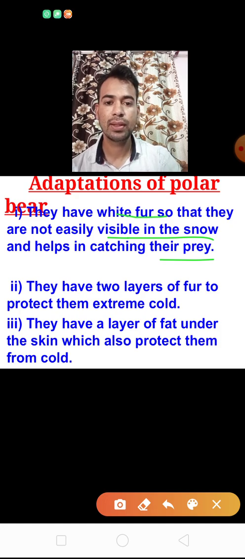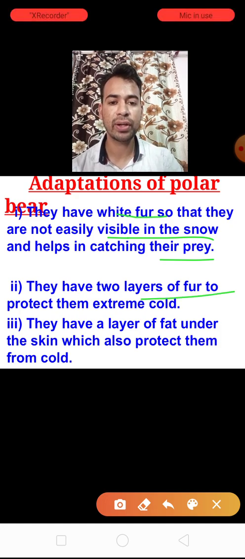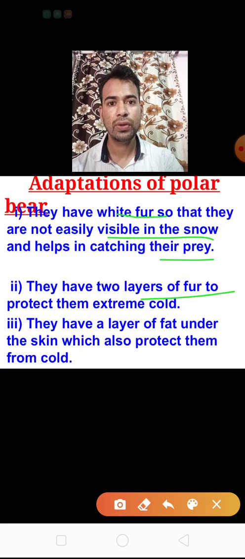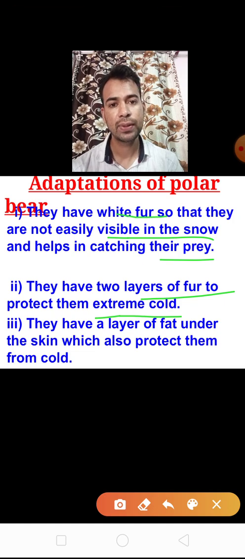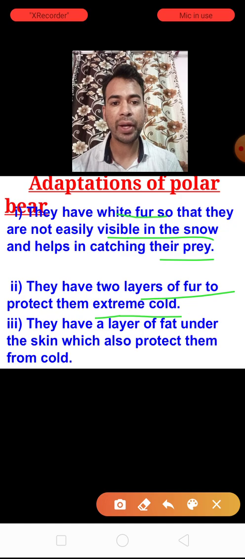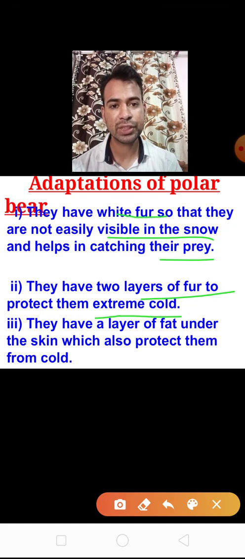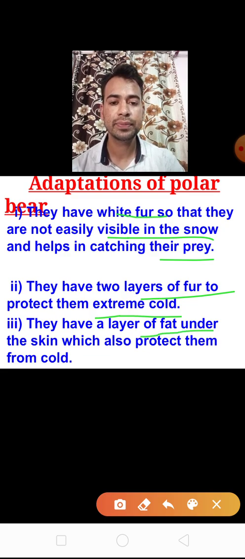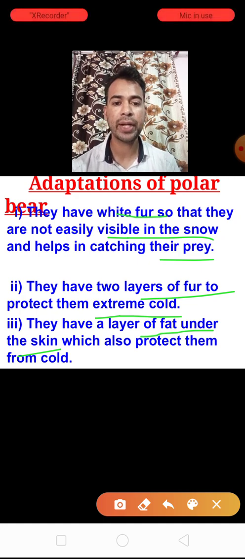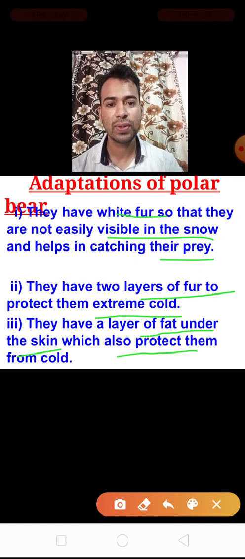Second, they have two layers of fur which protect them from extreme cold. By the use of the layers of fur they can protect themselves from the extreme cold. Third, they have a layer of fat under the skin which also protects them from cold.